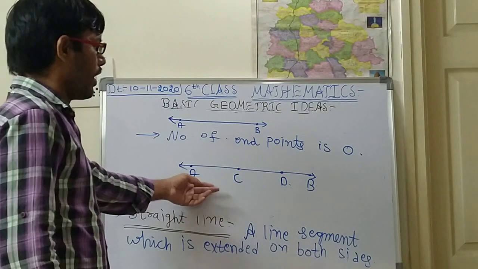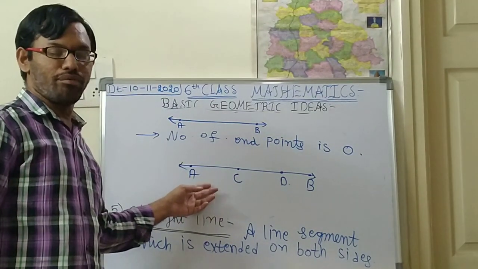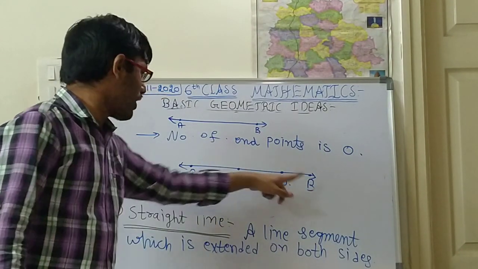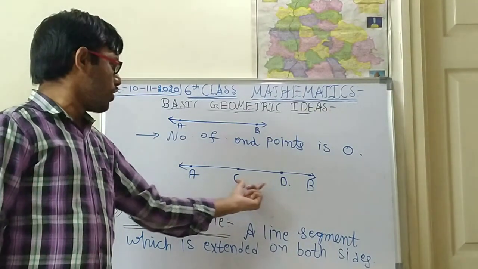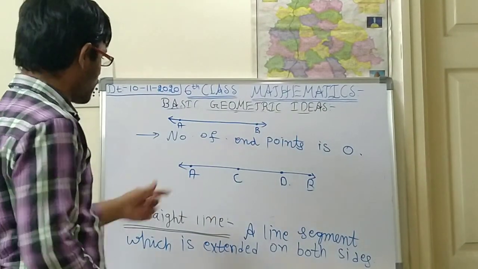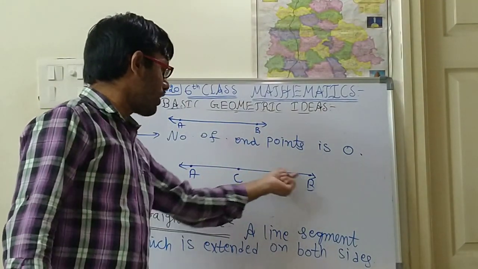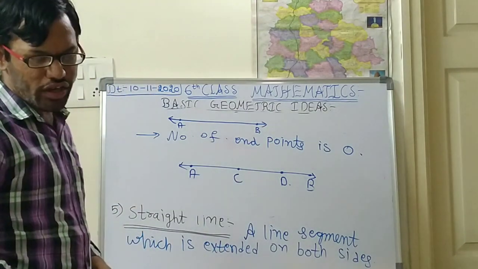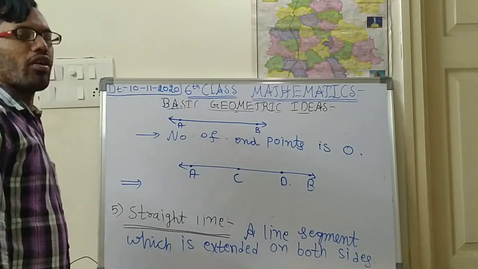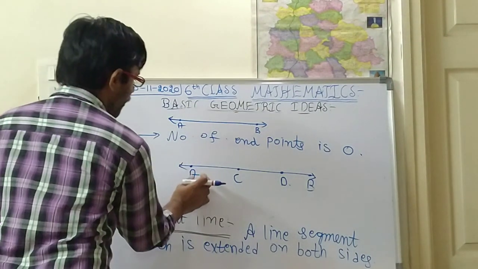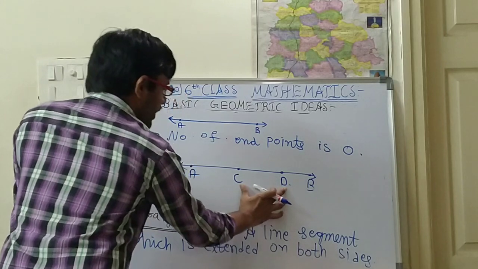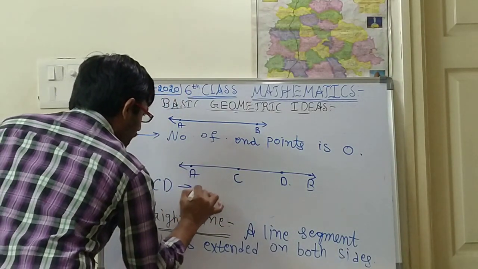Please draw this line also with a pencil, children. A, C, D, B. First AB straight line. Next, here in the middle you keep C and D points. Keep C point and D point like this, with equal distance, at least this much distance you maintain. From this line what you can identify, see children, first of all, CD is a line segment. CD is a line segment.